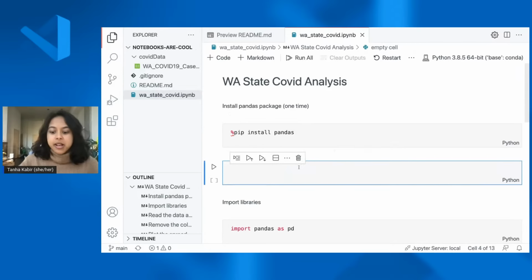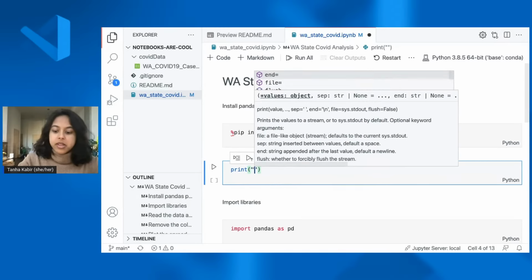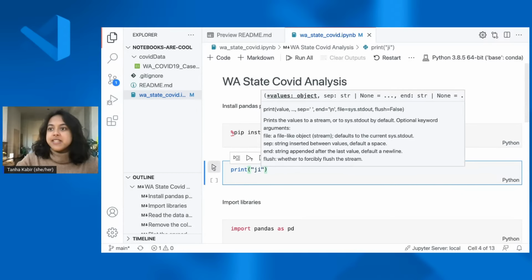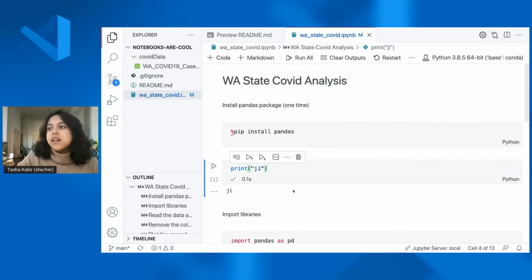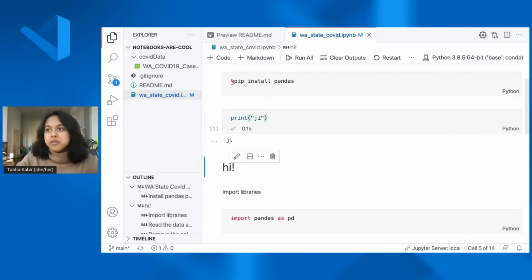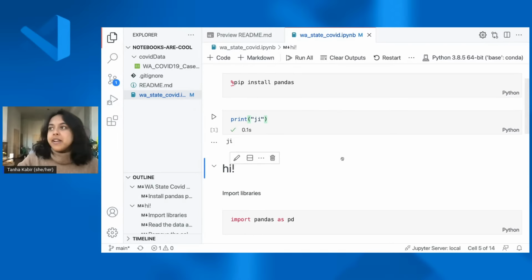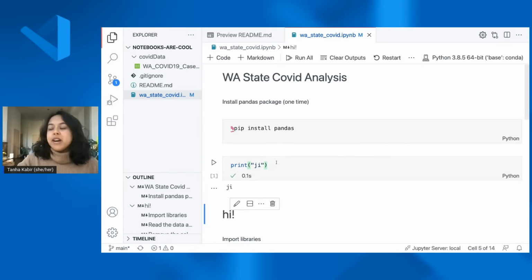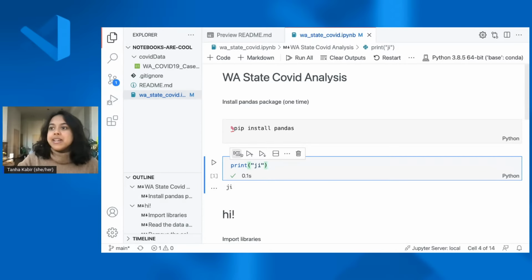So I can insert a code cell, and let's just run that. Cool. And then I can also insert Markdown and add everything that you would normally expect from Markdown. I can do that all over here. Another new UI element we added was this cell toolbar. So it allows you to run cells all up above and all below.